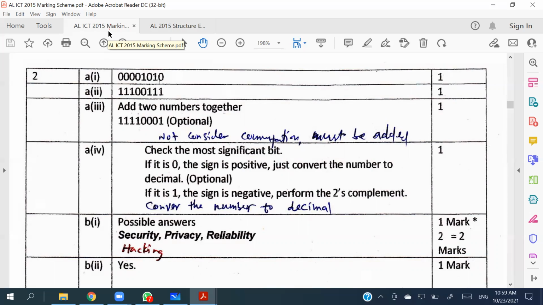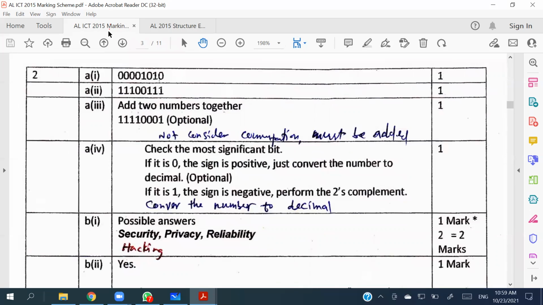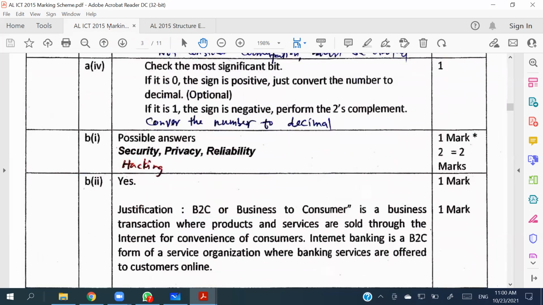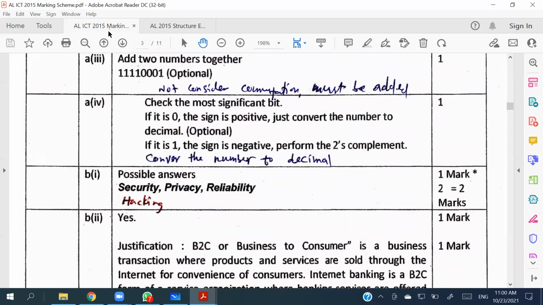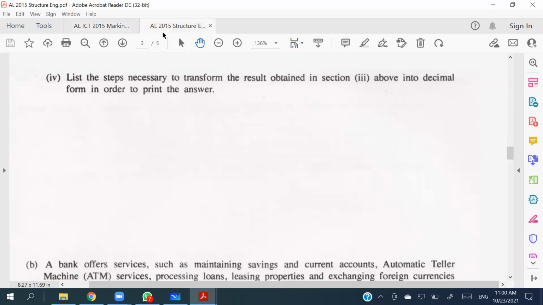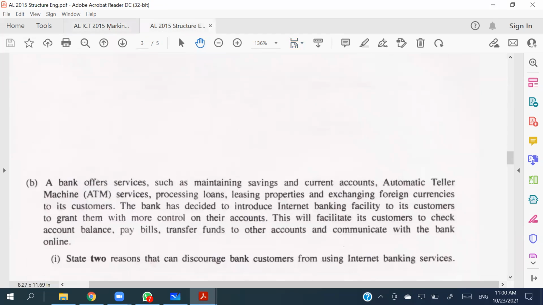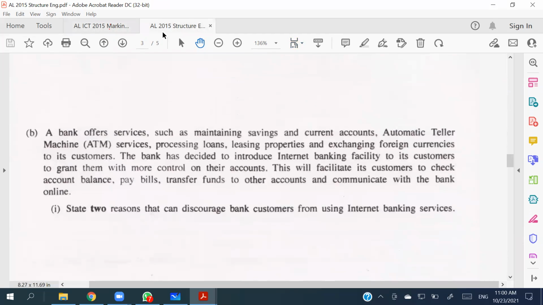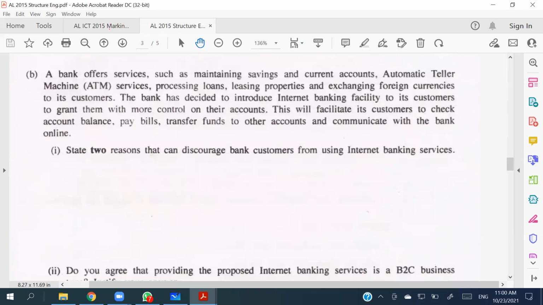So 1 mark is given for that as well, right? And in the B part, they are asking about this banking service and the ATM thing, right? It is asking to state 2 reasons that can discourage bank customers from using internet banking services, right?